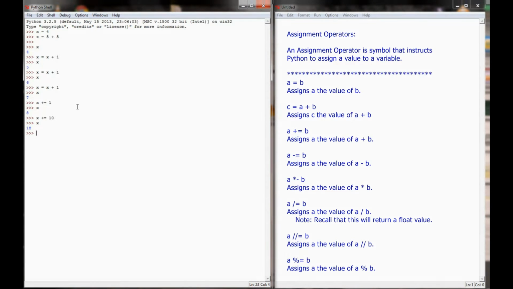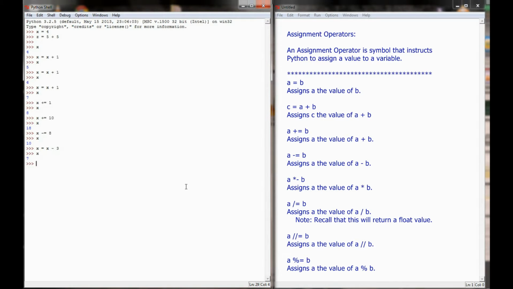There's the subtraction equivalent of that. If I said x minus equals 8, x is going to be a value of 10. So this minus equal sign right here is the assignment operator. It's the equivalent of typing x equals x minus 3, which equals 7. So it's just a quicker way to do some mathematical calculations.